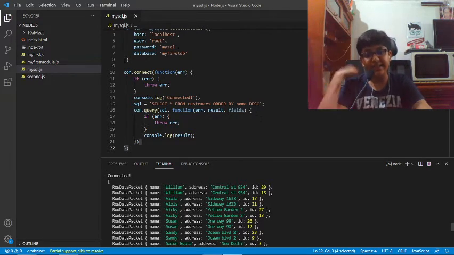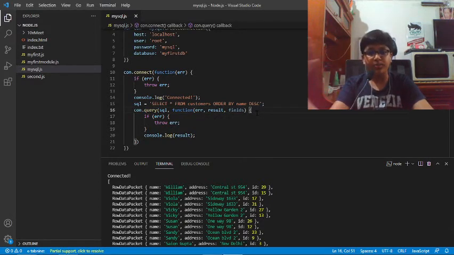And if we give desc, it is just the opposite, because descending order is just the opposite of ascending order. If it is William, the whole result object will come on the top, and if it is Amy, the whole result object will come on the bottom. So this is quite cool over here.